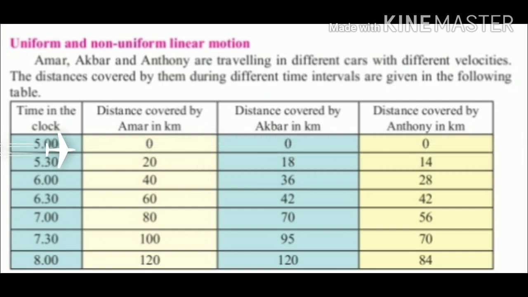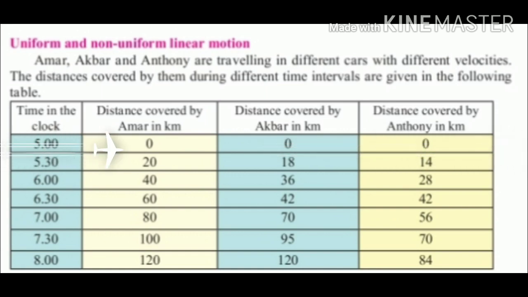If you observe the table carefully, then you will see that Amar and Anthony cover equal distances in equal time intervals. But Akbar covers unequal distances in equal time intervals.